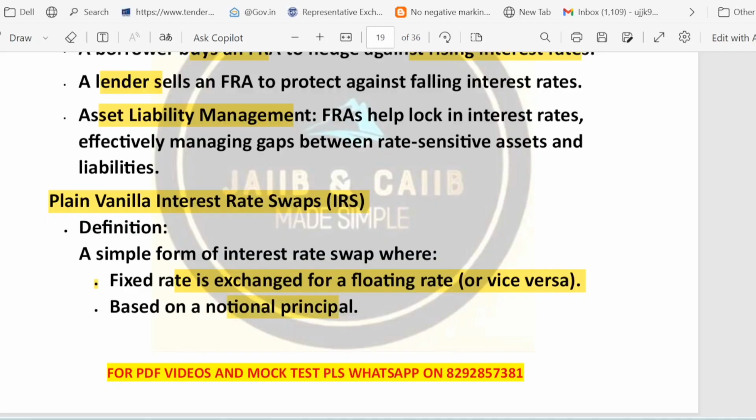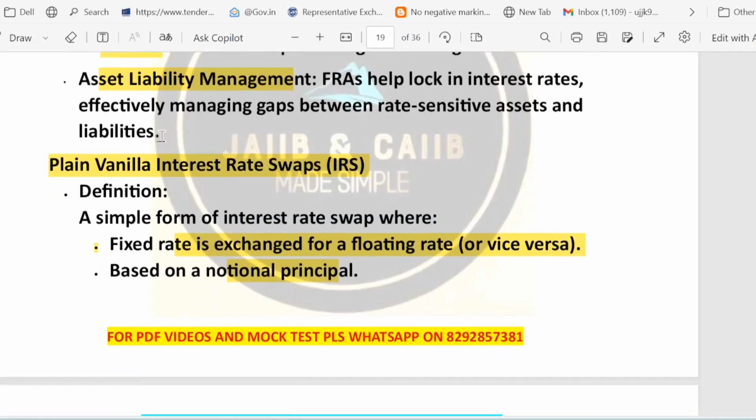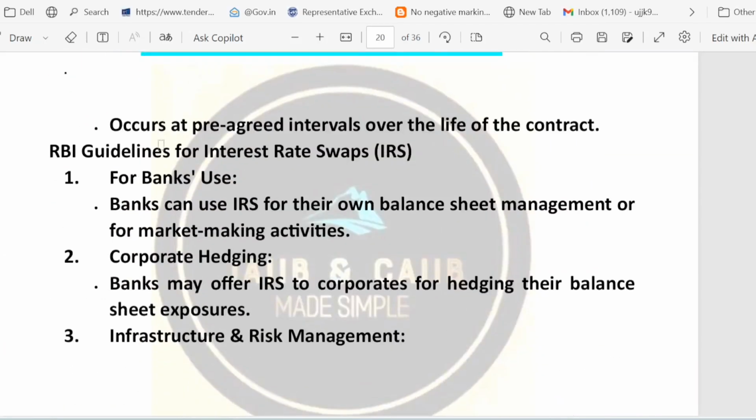Notional principal means the principal itself is not exchanged. This is the point: the payment is based on the notional principal. And one more point is that cash flow occurs at a pre-agreed interval over the life of the swap, for example, quarterly or semi-annual payment.